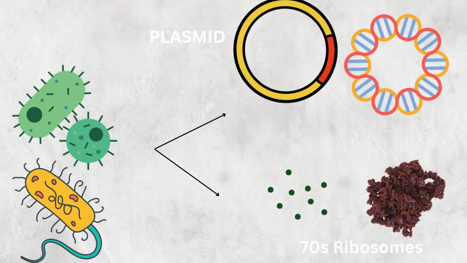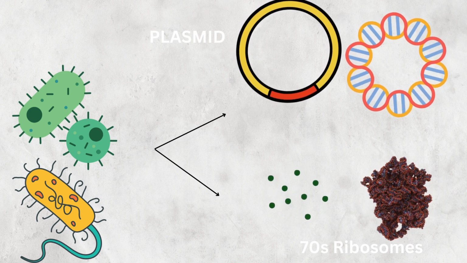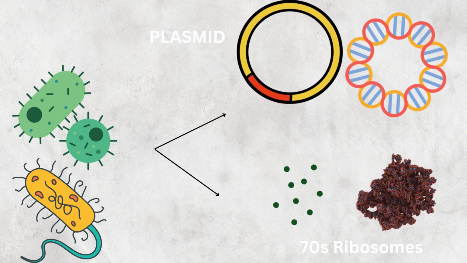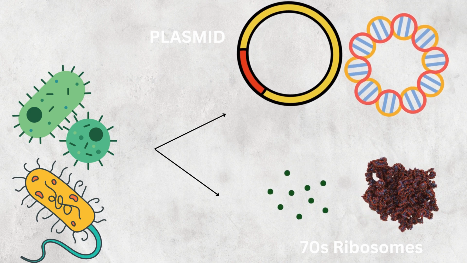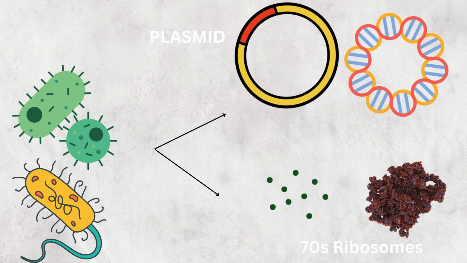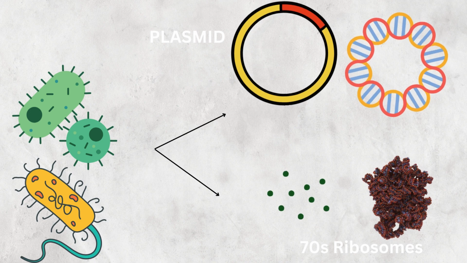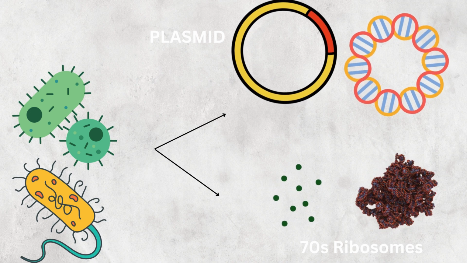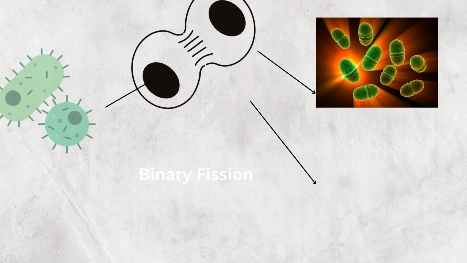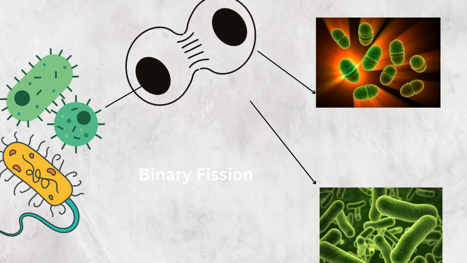The chromosome is the genetic material of the bacterium. Genes located along the DNA are transcribed into RNA molecules, primarily messenger RNA (mRNA), transfer RNA (tRNA), and ribosomal RNA (rRNA). Messenger RNA is then translated into protein at the ribosomes. The bacterial ribosome is 70S, and on the other side, the mitochondrial and chloroplast ribosomes are also 70S. Now we will talk about the reproduction process of bacteria, chloroplasts, and mitochondria.